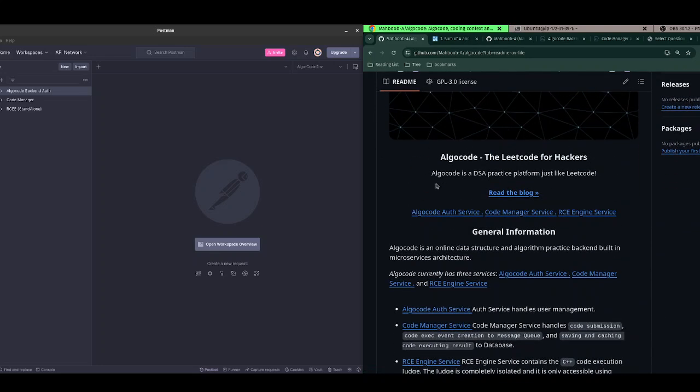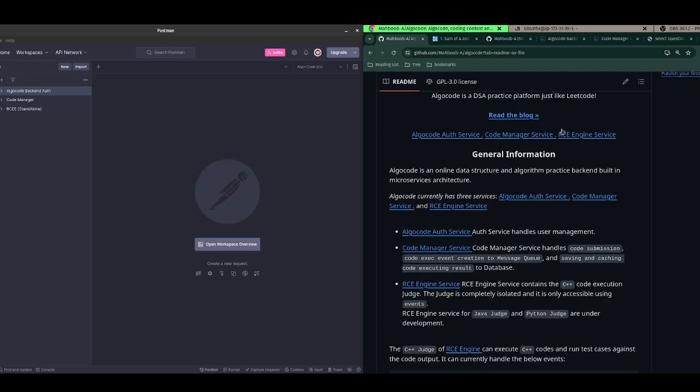AlgoCode actually has three services right now. AlgoCode Work Service, we know what Work Service does. Code Manager Service actually interacts with the client, and the client can only and directly interact with Code Manager Service. And RC Engine Service is the service that handles the code submission, code execution, and it processes the result of the code submission. I'll be going through all the services.